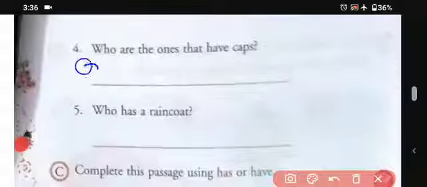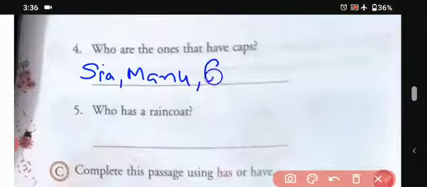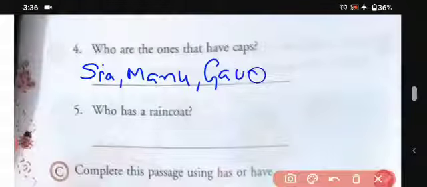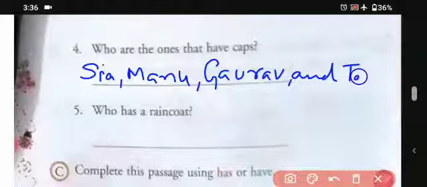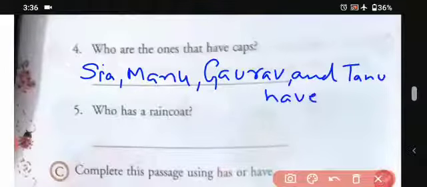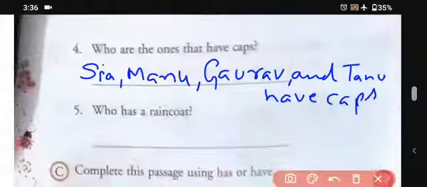Sia, Monu, Gaurav, and Tanu have caps. Okay students, so the next one is, who has a raincoat?